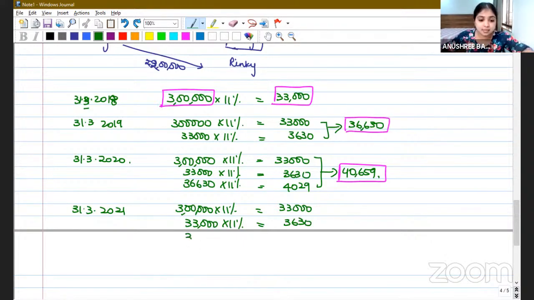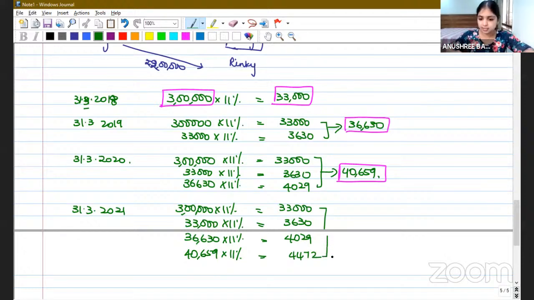Then this 36,630, which she had reinvested in the bonds, will also give her 11% interest, that is 4,029. Even this 40,659, last year's interest, she has invested in the same bonds, and on this she will get more interest, 4,472. So what is the total interest that she has earned? Her total interest will be 45,131.